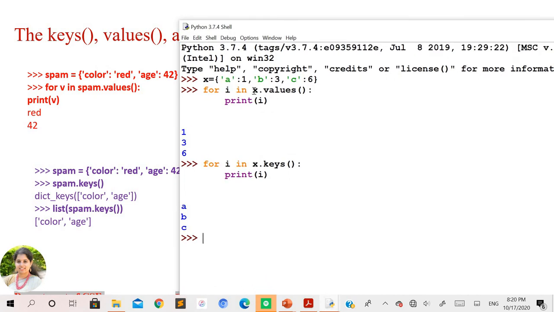So in this case, make sure that you take the dictionary variable name followed by the dot and followed by the values method, in case you want to access only the values from that dictionary. And in the next case, if you want to access only the keys that have been stored in the dictionary variable, you can take the keys method here. Now let us see what happens if you take the items method over here.